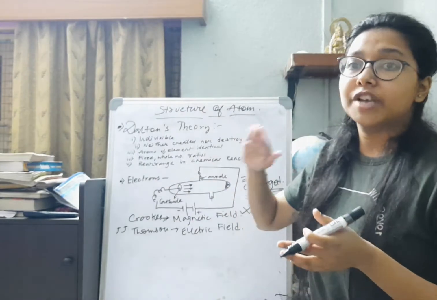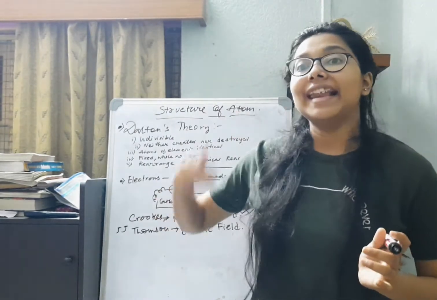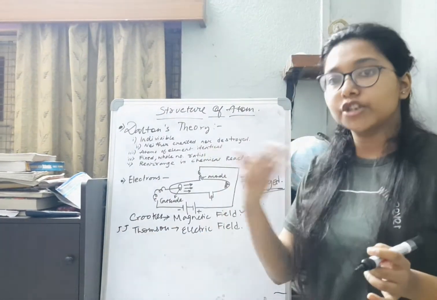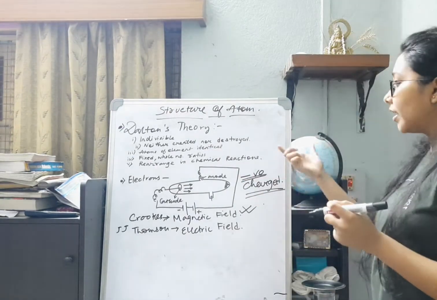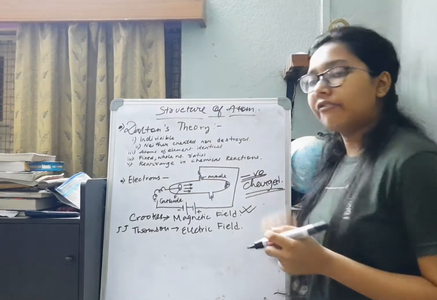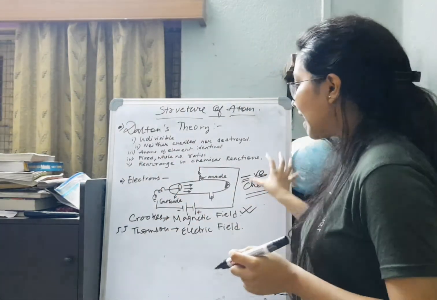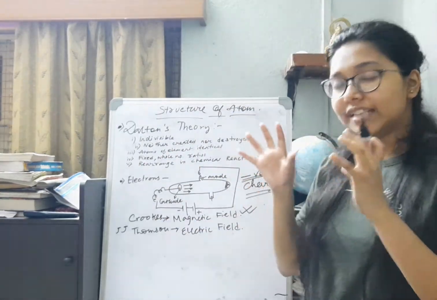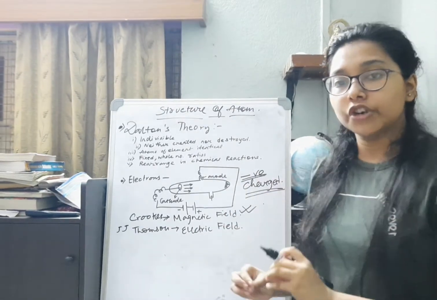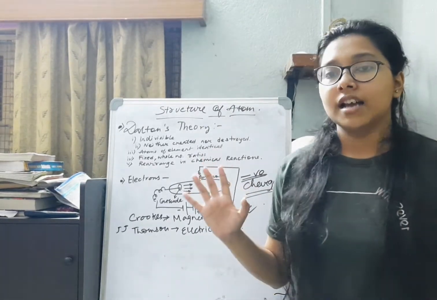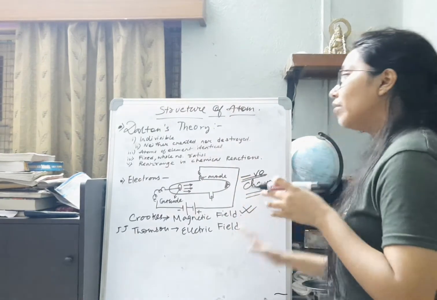But then came J.J. Thomson, who used an electric field. The moment he used an electric field, he saw that these rays were deflecting towards the positively charged plate. That means these negatively charged rays should be named electrons. And that's how it started.